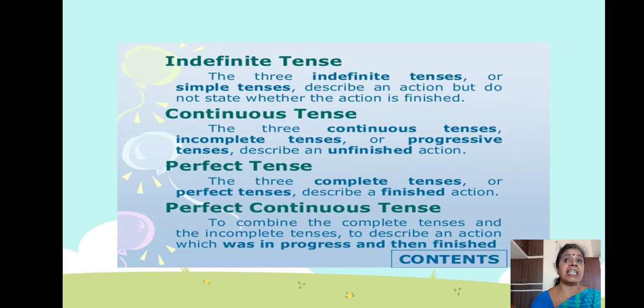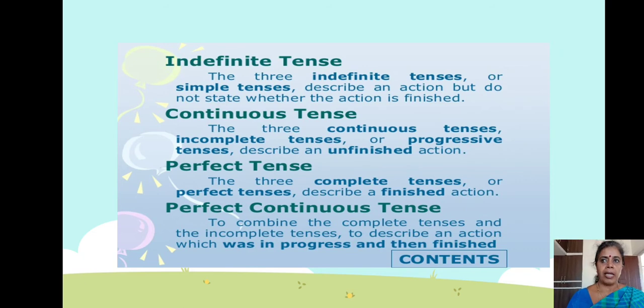So each tense is divided. Which are the tenses? Present, past and future. Each tense is divided into 4 subtypes. Which are they? Indefinite tense or simple tense, continuous tense, perfect tense and perfect continuous tense. So what is indefinite tense? I already told you that it describes an action but does not state whether the action is finished. Not understood? Our work is started but it won't tell if it is completed or not.